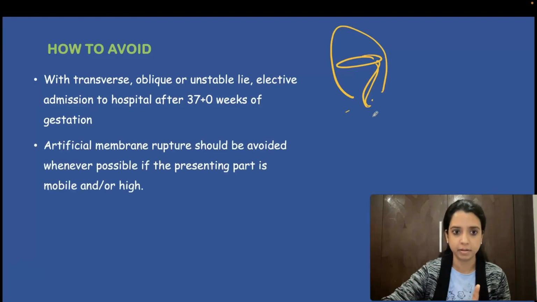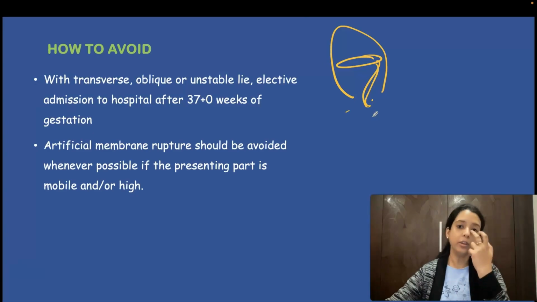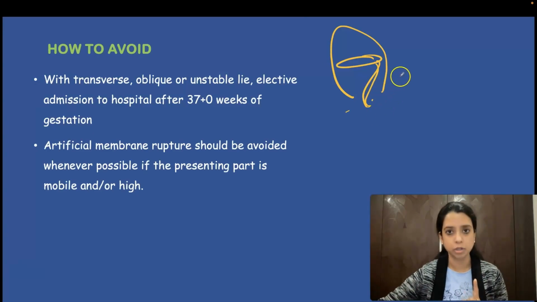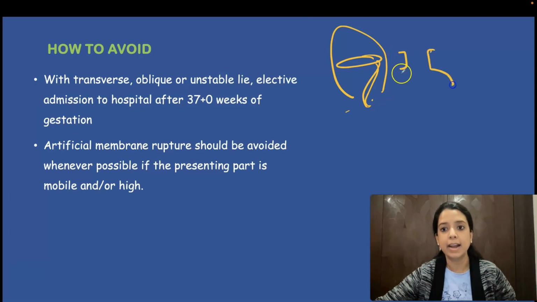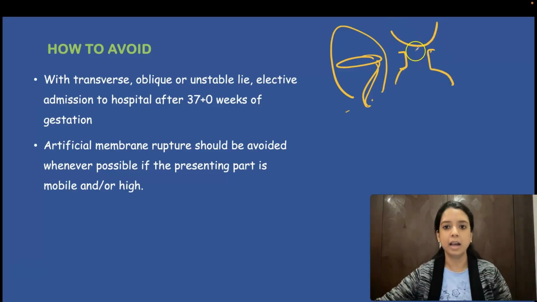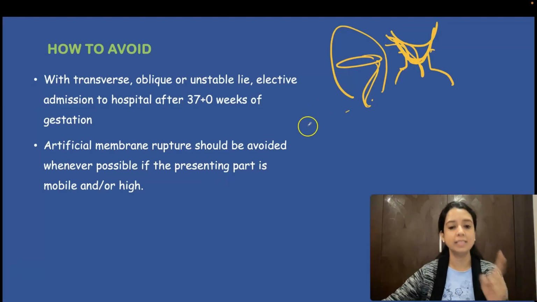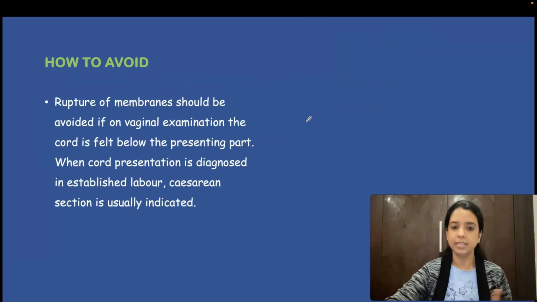This is one step. Second step, whenever you are planning for artificial membrane rupture, you have to see that the head is not high in the pelvis. Head is not floating. And then you rupture the membrane. If head was floating in the abdomen, you ruptured the membranes, the loops will come out. So head should be snugly fit into the pelvis. It should not be a floating head, then only you will rupture the membrane. That is step 2. Okay?